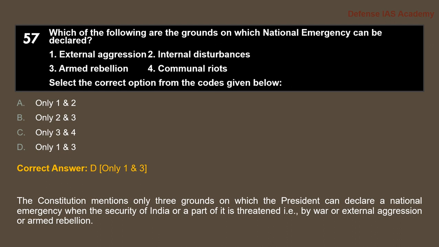External aggression and armed rebellion are the reasons for national emergency declaration. The Constitution mentions only these grounds on which the President can declare a national emergency, when the security of India or part of it is threatened by war, external aggression or armed rebellion.